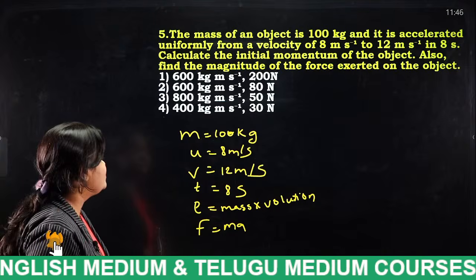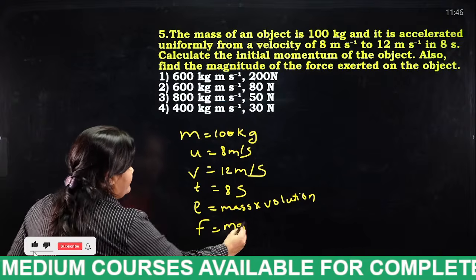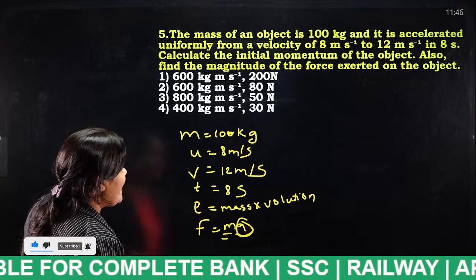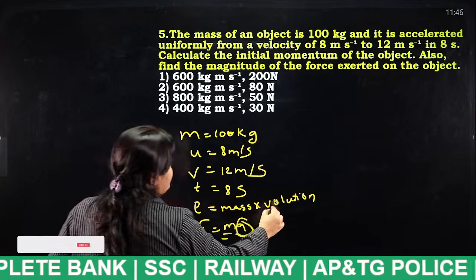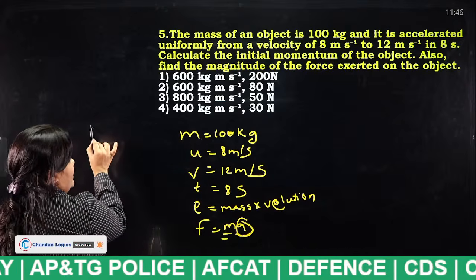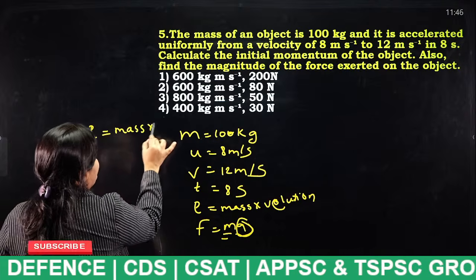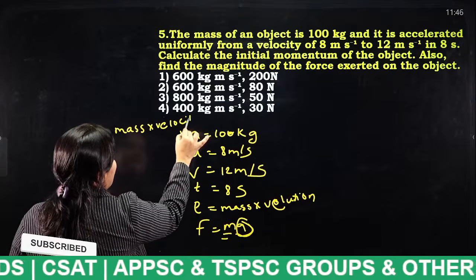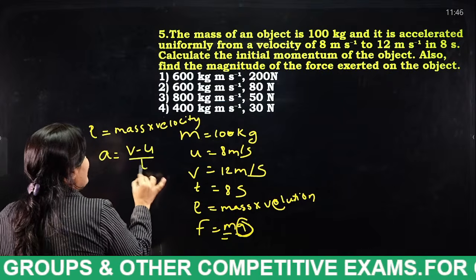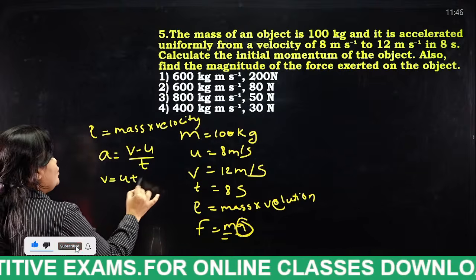So, what is the answer, students? What we have to find here actually? We have to find a. Mass is given and we have to find the a, and velocity. So, the formula for momentum is equal to mass into velocity, and we have to find the acceleration. Acceleration is equal to (v minus u) by t. As we all know, why? Because in velocity formulas, v is equal to u plus at.